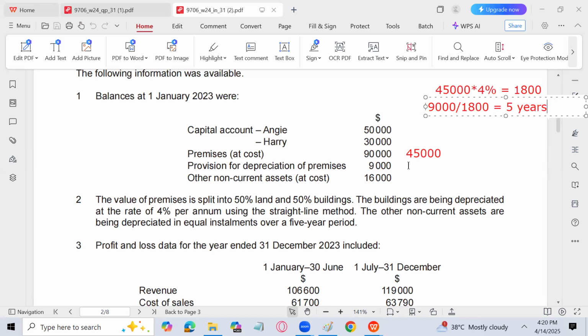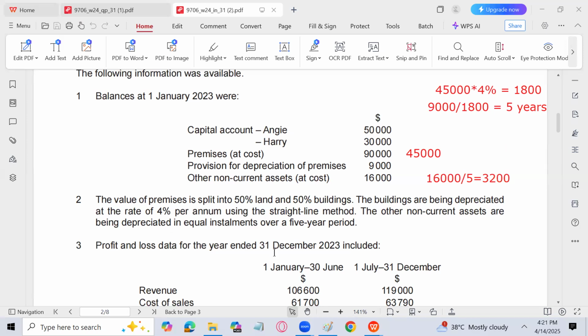Next, the other non-current assets are being depreciated in equal installments over a 5-year period. The other non-current assets at cost are 16,000, and they are to be depreciated over 5 years. So 16,000 divided by 5 is 3,200. So 3,200 is the depreciation on the other non-current assets.